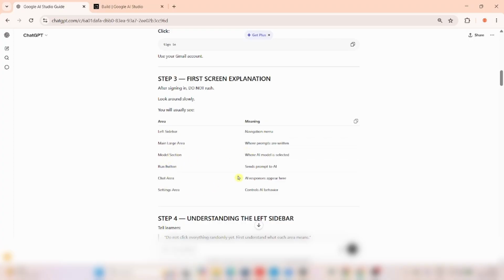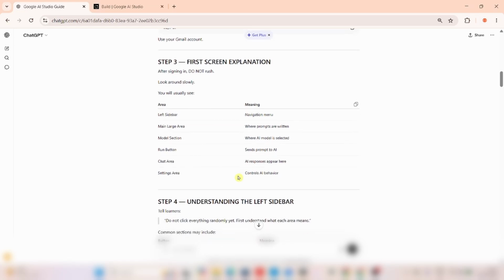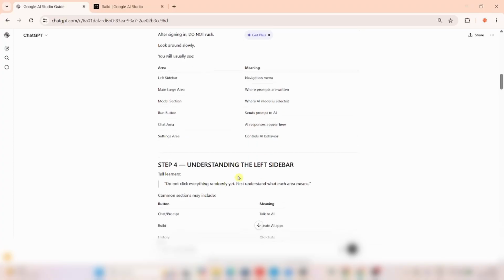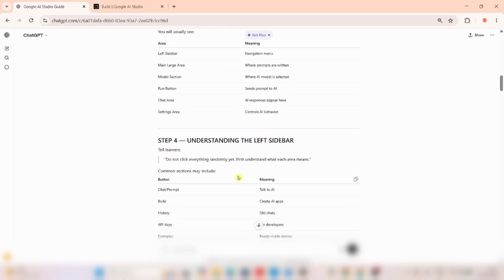If we cannot see it, we'll forget about ChatGPT at this time, because it has already told us what Google AI can do. So we'll go back now to Google AI Studio and start navigating by ourselves. Wherever we encounter any challenge, we can come back and ask ChatGPT questions.